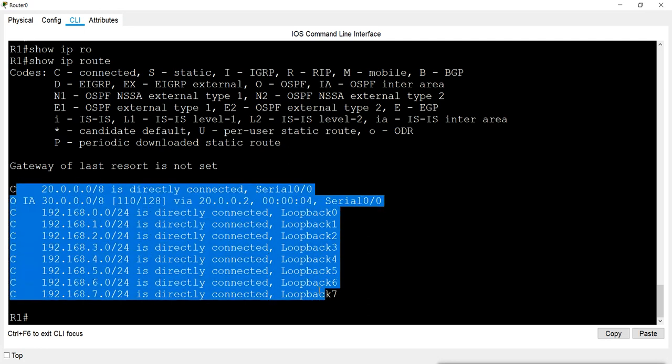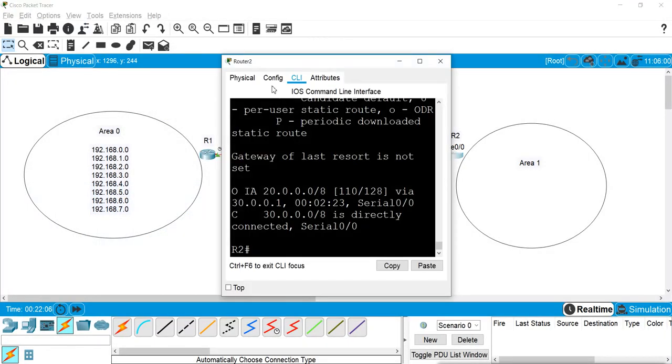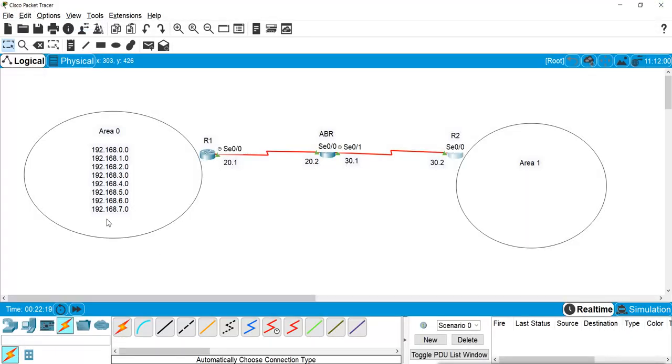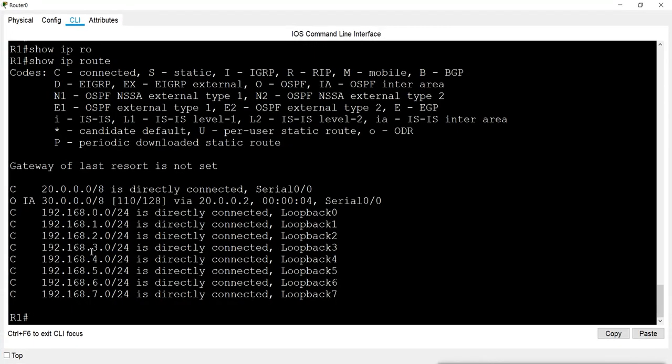These are connected here, so it is showing in the routing table. But when I check the routing table of router 2, those networks are not showing. Why? Because I have not introduced those networks into OSPF routing. Now I am going to introduce these networks into OSPF routing on this router 1. How will we do that? Just like we introduced network 20, we will introduce these other networks also. For that I will go to config mode.